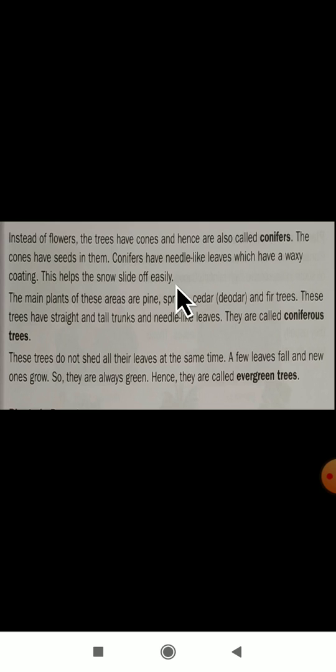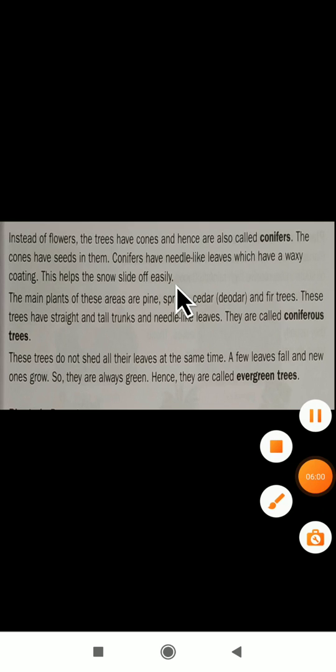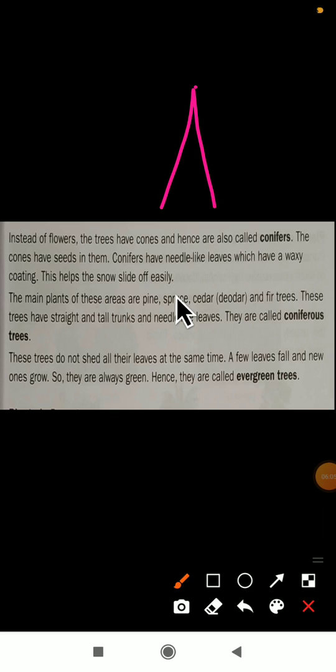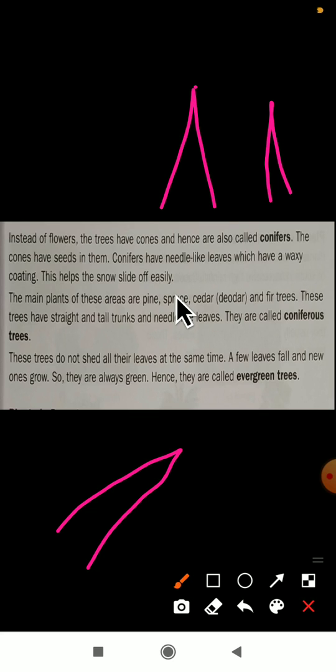Dear students, these conifers have needle-like leaves. A needle, you know, is sharp-ended. This end is sharp. These conifers have needle-like leaves; the leaves are very sharp, like needles. Yes, this is a conifer.